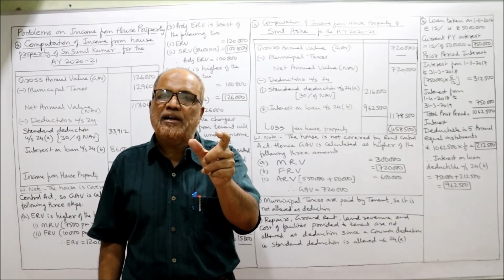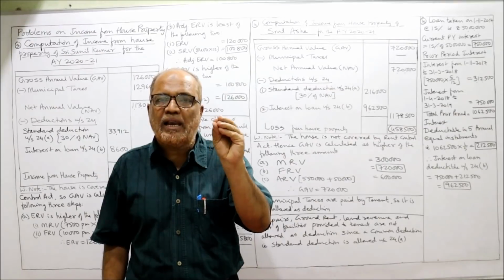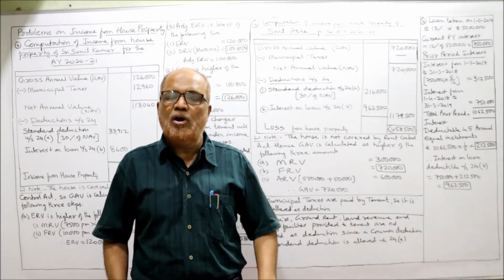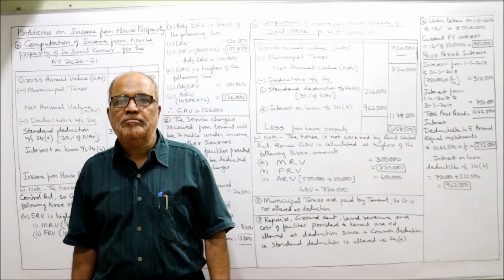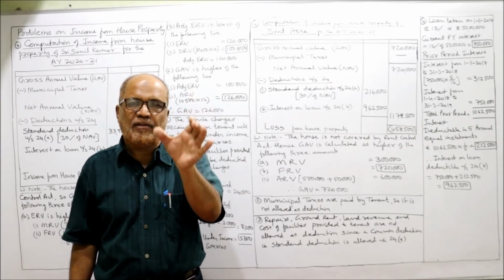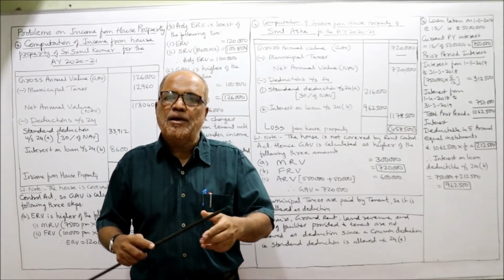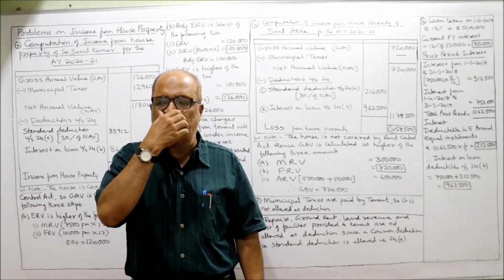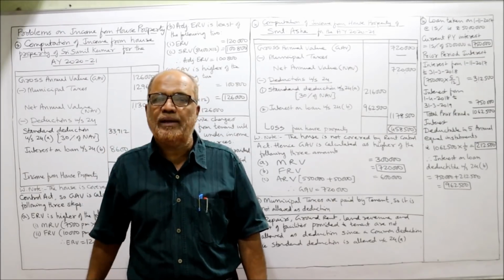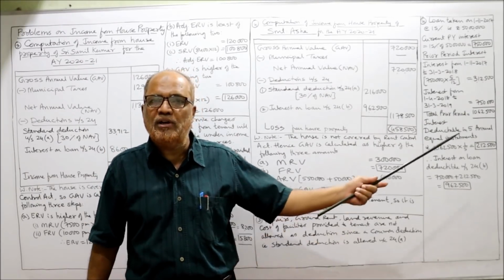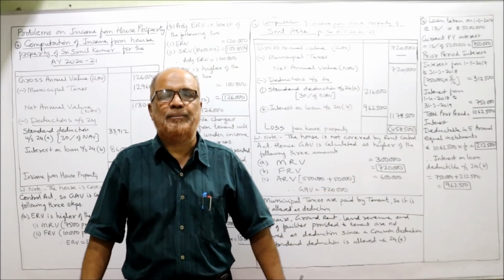That prior period interest is allowed as deduction in 5 annual equal installments. All this theory I have explained in the previous video on explanation for income from house property. So if an SSC has paid interest before the date of construction, that is called prior period interest, and that will be allowed in 5 annual equal installments. So we have to do it in working notes. How much is the interest allowed under section 24B?